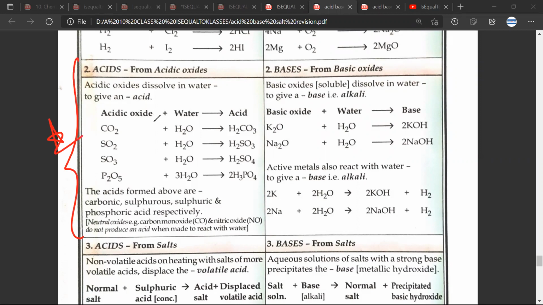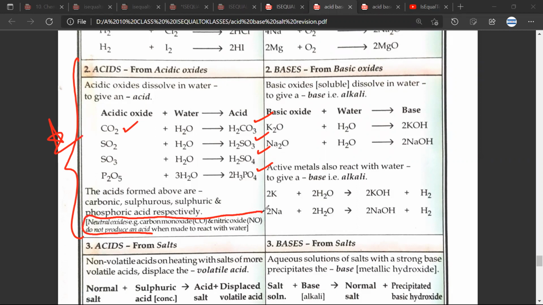Sure, sir. Acidic oxides dissolve in water to give an acid. So you have CO2 plus H2O, which gives H2CO3. You have SO2, SO3, and P2O5, which combine with water respectively to form H2SO3, H2SO4, and 2H3PO4.